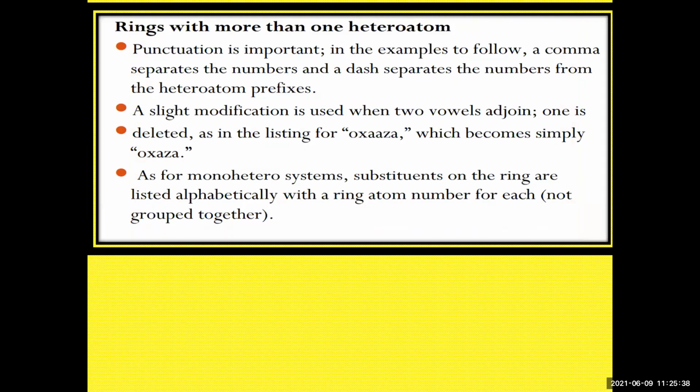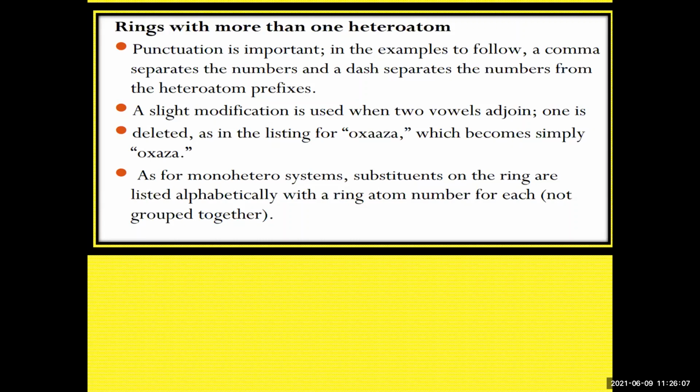For rings with more than one heteroatom, as I said earlier, punctuation is important. In an example to follow, a comma separates the numbers. If you see 1 3, it is 1 comma 3. So the comma separates the two numbers, and the dash separates the numbers from the heteroatom prefixes.